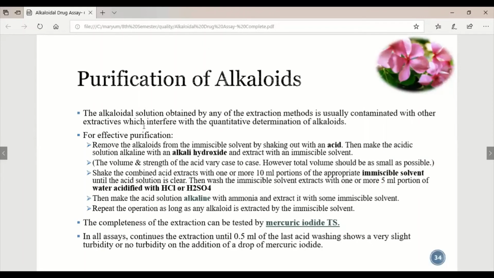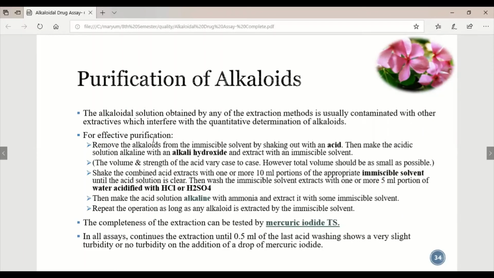Purification of the alkaloid. The alkaloid solution obtained by any of the extraction methods is usually contaminated with other extractives. The process of solvent extraction is done with the menstruum, and a lot of other contents are also solubilized in the alcohol. So we will perform quantitative determination of the alkaloid and remove the contaminants. For effective purification, the following process will be used.